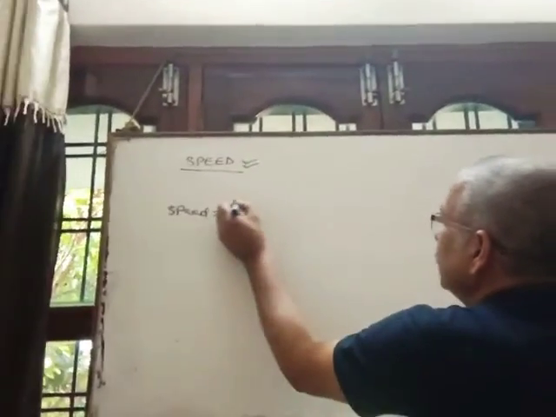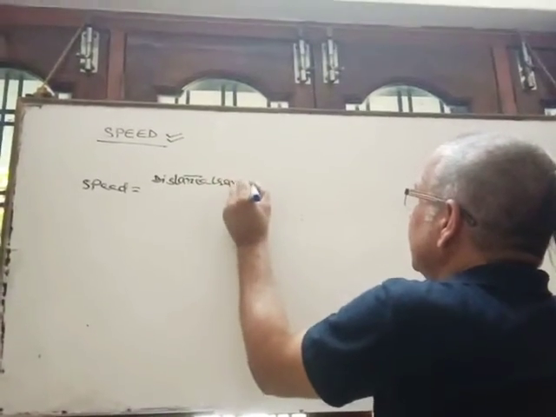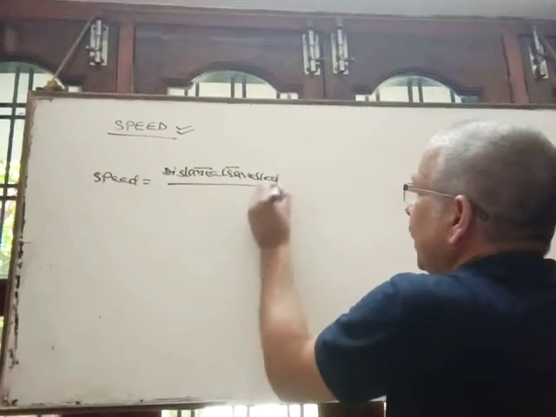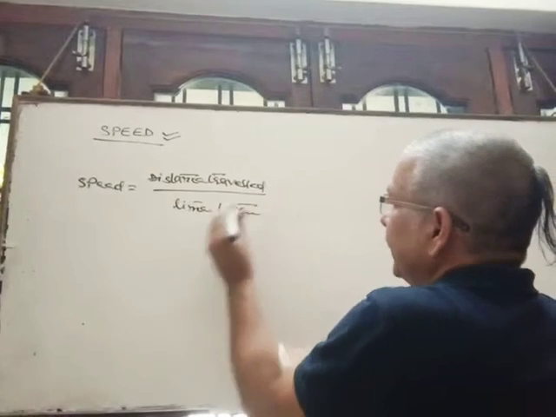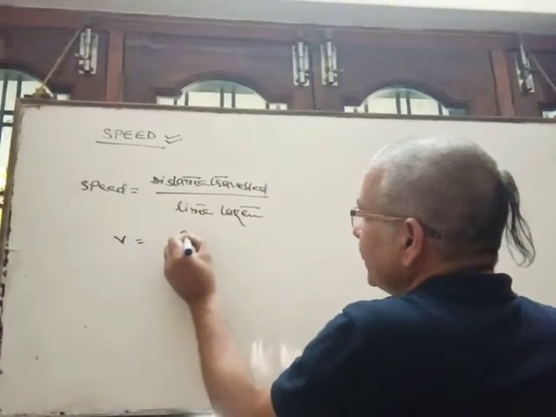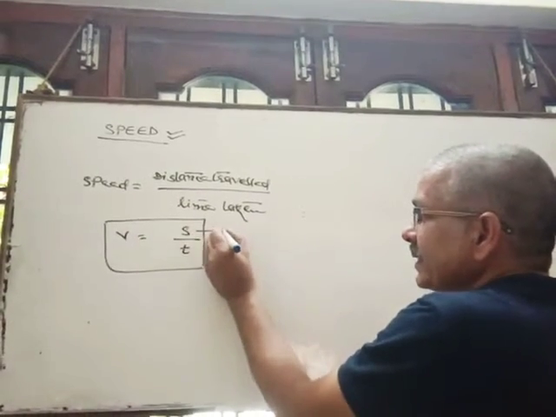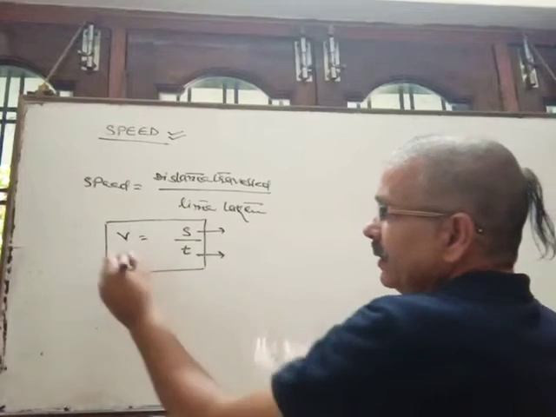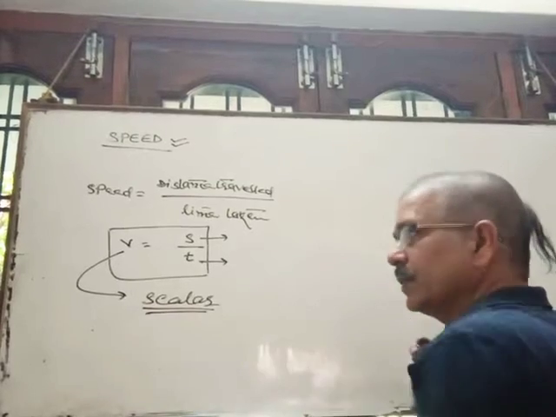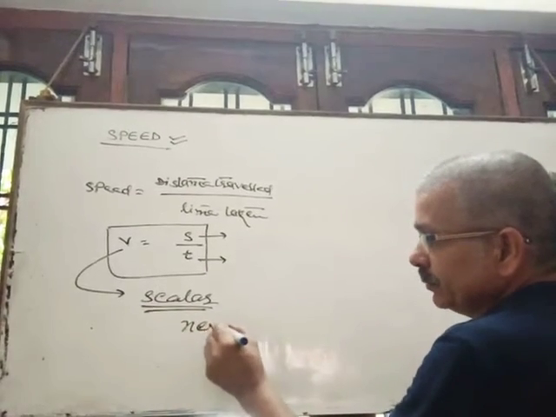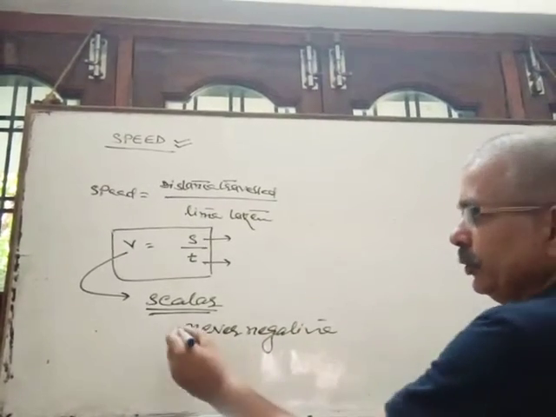The speed is equal to distance traveled upon time taken. That is, the speed is equal to distance traveled upon time taken. As you know, distance is a scalar, time is a scalar, so speed itself is a scalar quantity. And if it is scalar, as you know, it is never negative. It is always positive.